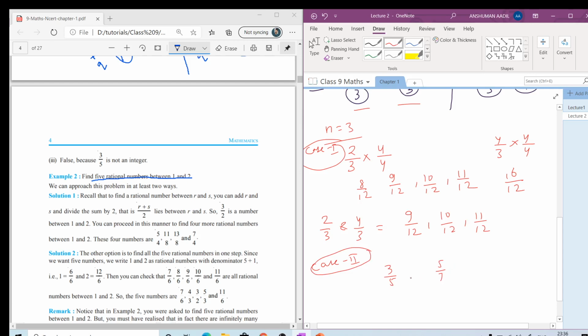Let's say that 3 upon 5 is approximately equal to 0.6, and 5 upon 7 is like 0.71. So this number will be more. So 3 by 5 will be less than 5 by 7.